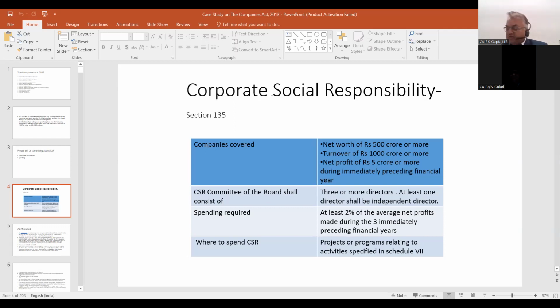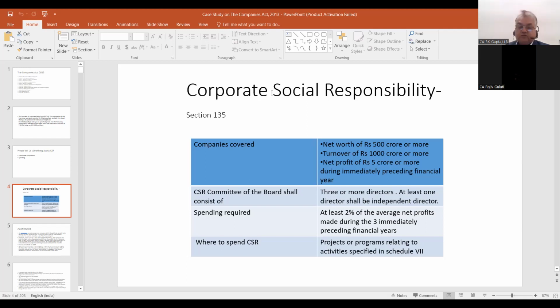And you have to constitute a CSR committee for this. So how many directors will be there in that CSR committee? At least 3, and at least one of them should be an independent director. And what is the spending required on this? At least 2%.